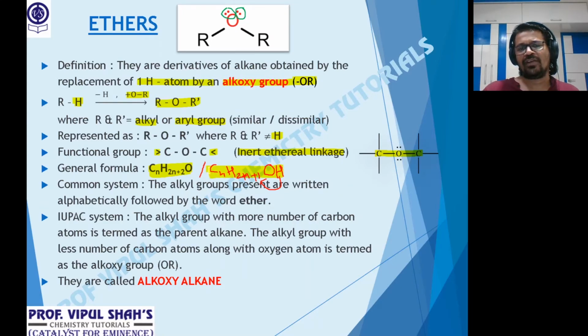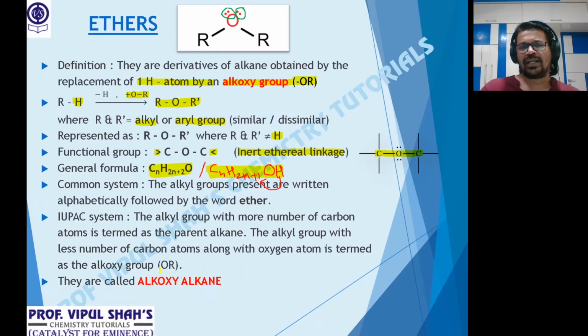So once again, we have one more functional isomer. Monohydric alcohols and ethers are also functional isomers of each other. In monohydric alcohol, the functional group was OH. In ether, the functional group is oxygen bonded to 2 carbons. Okay, so this is the third category of functional isomers, which we'll see last.